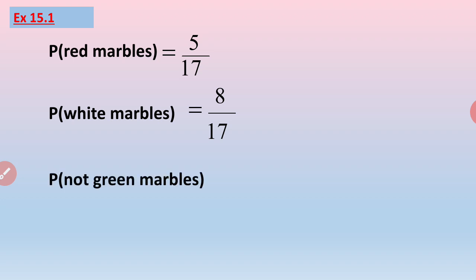For not green marbles, there are two methods of finding it. One is finding the probability of green marbles and subtracting from 1. This is the method of finding the complementary event. Or the second part is, if it is not green, it must be red and white. So you can find out the total of the upper two also.